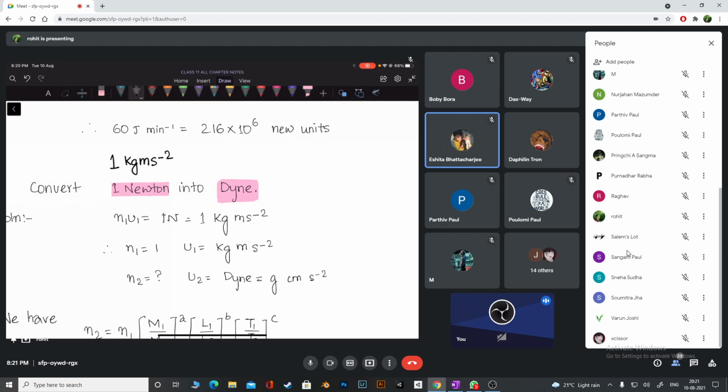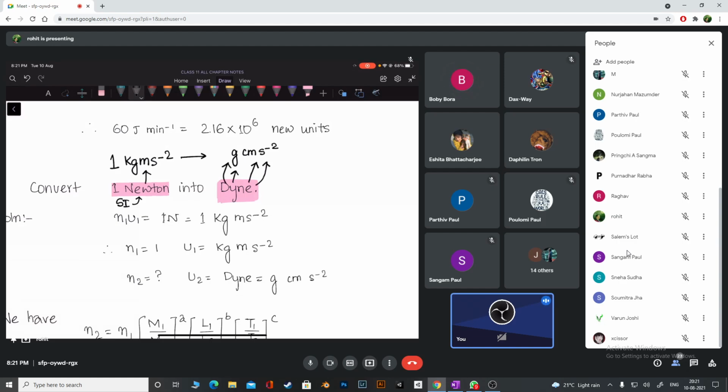Dynes is how much? Who can tell me what dynes is, guys? Is it SI or CGS? CGS. SI is this, right? So we have CGS. What is dynes? Gram centimeter per second square. Very good. This is known as dynes. Those who do not know, please remember this is called dynes and this is called newtons, kg meter per second square.